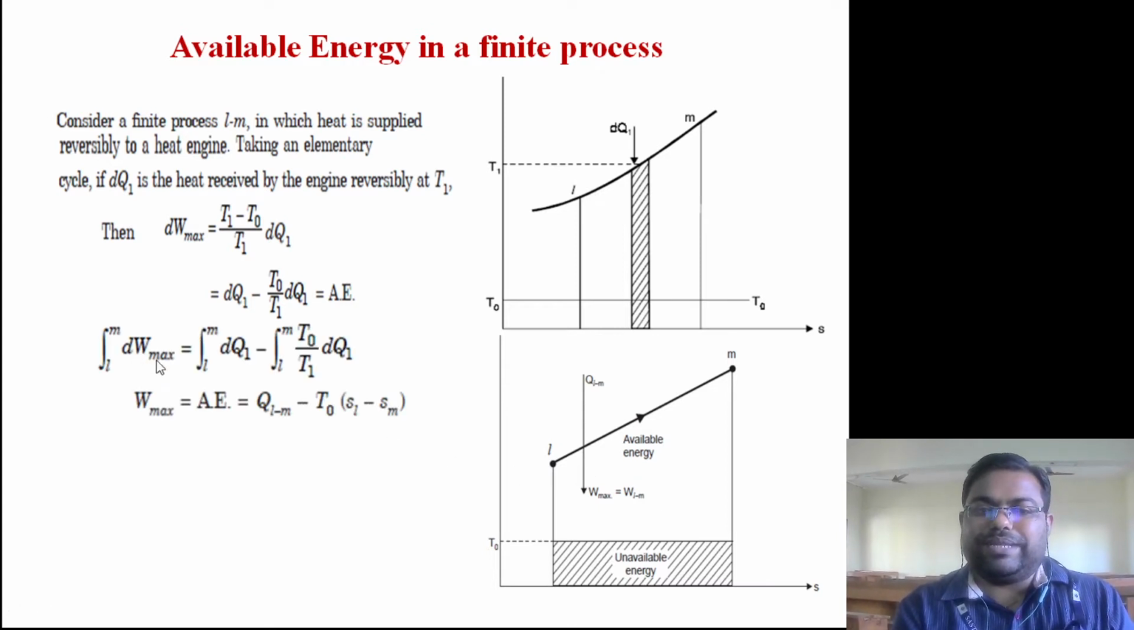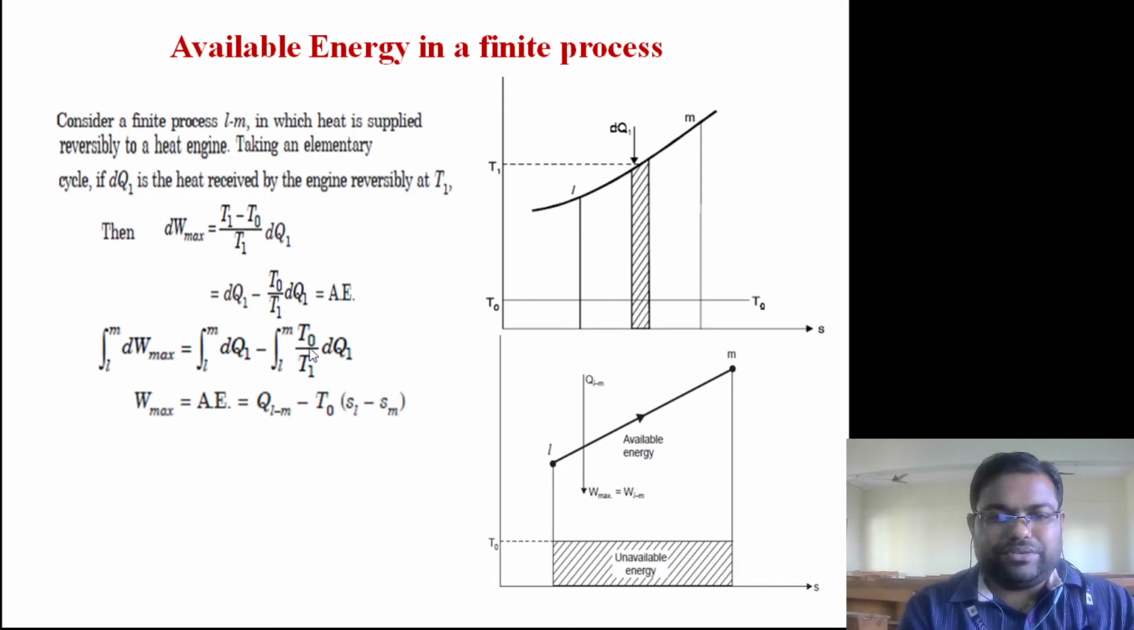So we can say dW max is equal to dQ1 minus T naught by T1 dQ1. Now we have to integrate because we have considered only one small strip. Now we have to integrate between L and M. So the integration between L and M for dW max can be written as the integral of dQ1 from L to M minus the integral of T naught by T1 into dQ1. By integration, the first term is simply the heat, that is QLM, minus, since T naught is constant, it can be taken out, and dQ by T is known as entropy for a reversible process. dQ by T is called dS, so it will be S only, that is entropy at M minus entropy at L.